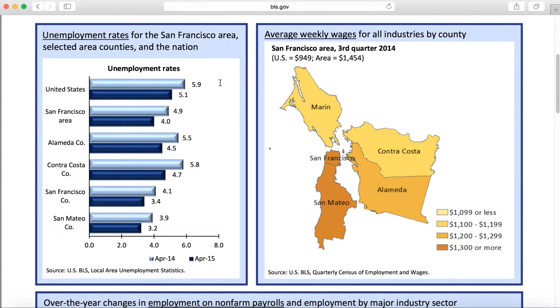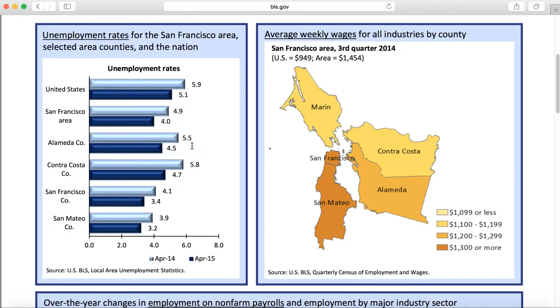If you look over here, we've got all the unemployment data that we need. The first looks at what's going on with the United States. As of April last year, our unemployment rate was 5.9%, and in April 2015, it is 5.1%. Now we look at different areas. The San Francisco area, 4.9 down to 4.0.